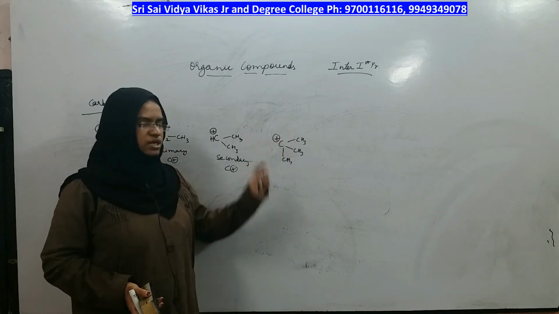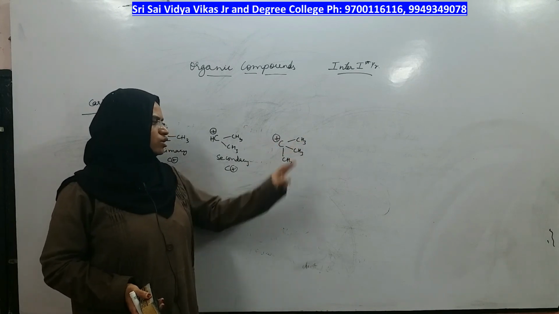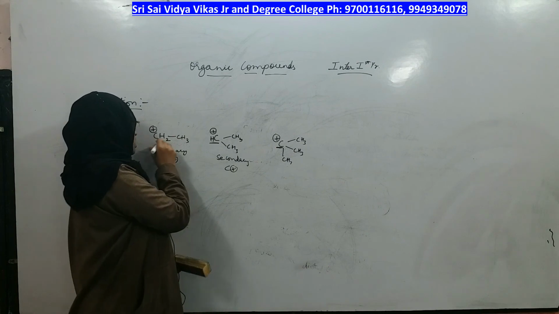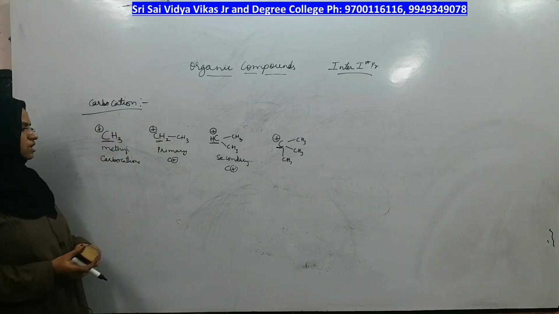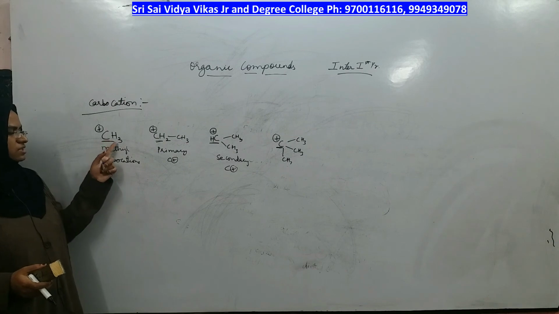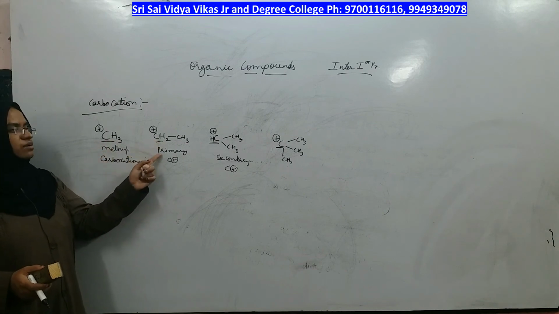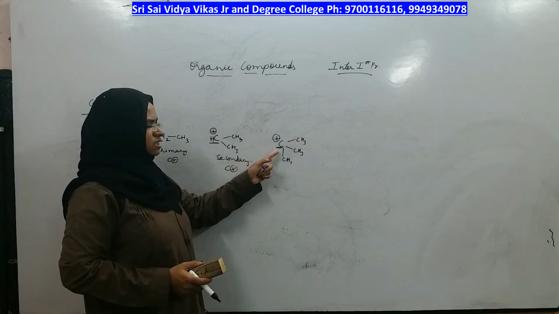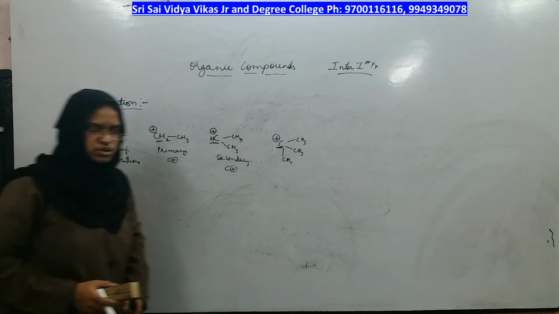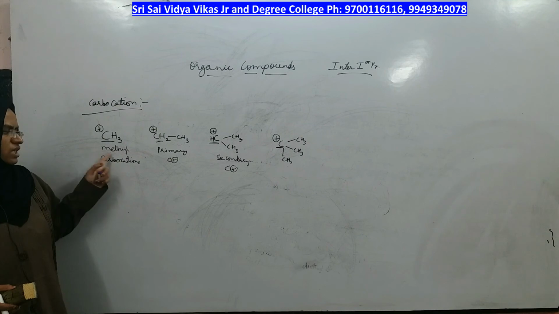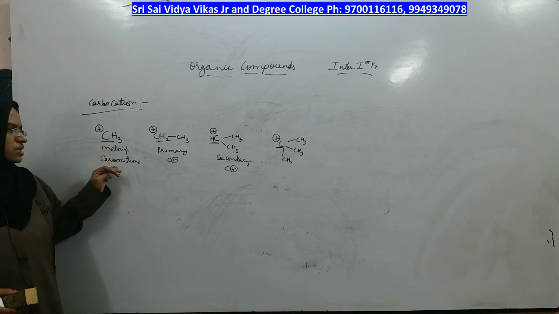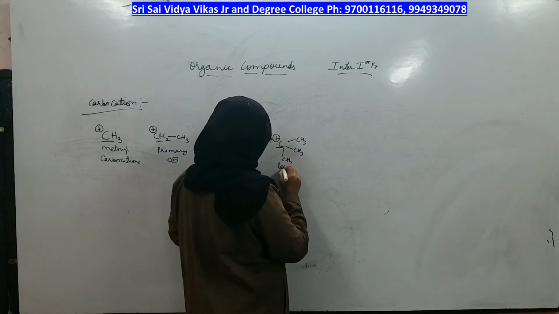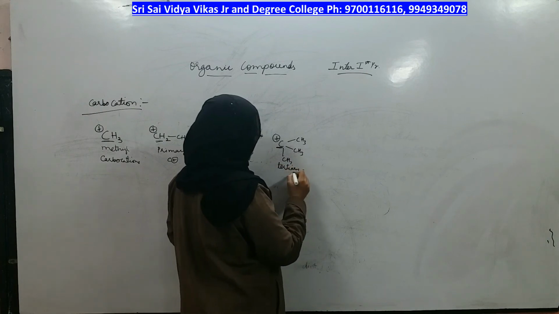We are talking about the carbocation carbon only: it has 3 hydrogens, 2 hydrogens, 1 hydrogen, and 0 hydrogens respectively. For 0 carbons and 3 hydrogens, the cation is called methyl carbocation. The next is primary carbocation, then secondary carbocation, and then tertiary carbocation.